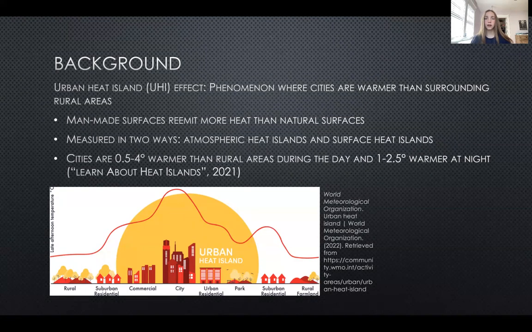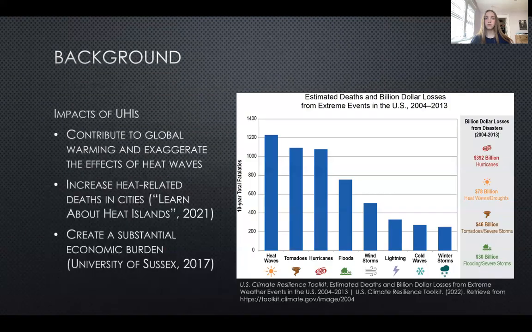UHIs can be measured in two main ways: surface heat islands, which compare surface temperatures of cities to rural areas, and atmospheric heat islands, which compare air temperatures. Surface heat islands tend to be more extreme, while the effects of atmospheric heat islands have a greater impact. In fact, cities tend to be 0.5 to 4 degrees warmer than nearby rural areas during the day and 1 to 2.5 degrees warmer at night. This seemingly small increase in temperature has significant implications.